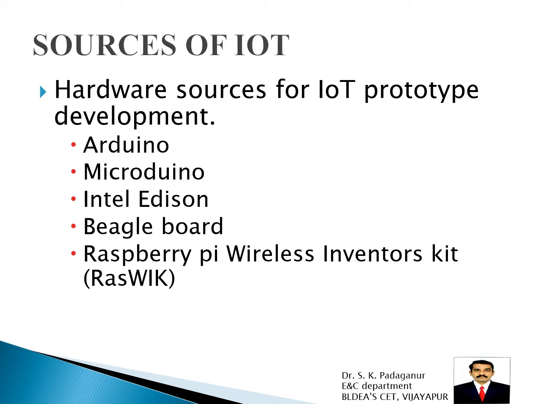Today we are going to discuss sources of IoT. Sources of IoT is nothing but hardware sources for IoT prototype development. There are some ready-made sources available for designing different IoT kits. There are some popular IDE development kits. A very popular one is Arduino, then Microduino, then Intel Edison board, then Beagle board, and the last one is also very popular. We call it the Raspberry Pi wireless inventor kit. This is also called Raspbic.